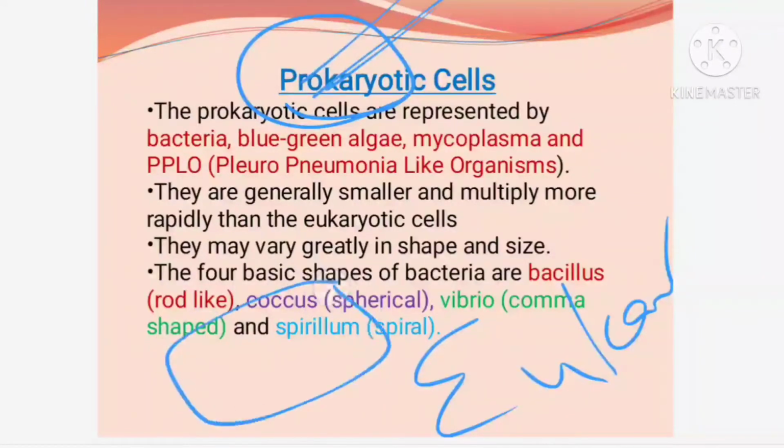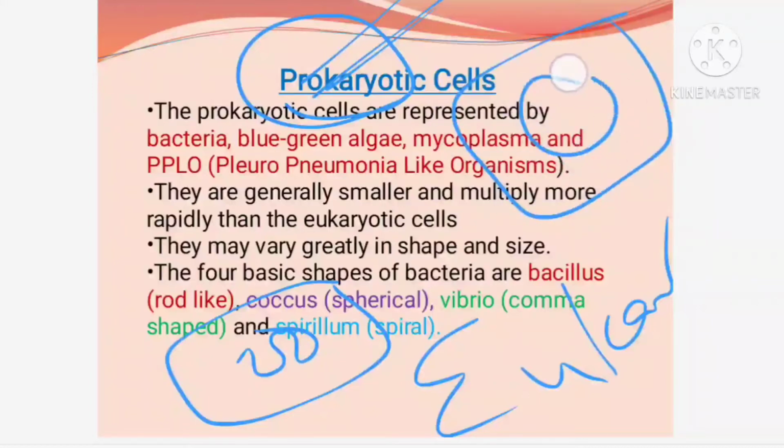Somewhere in the center of the cell, you can find the DNA is present. The nuclear membrane is absent in case of what? Prokaryotic cell. But in eukaryotic cells, nuclear membrane is present. Inside that only the DNA will be present. So, that is the difference between prokaryotic and eukaryotic cells. Other than that, you do have many differences, which one by one we are going to list out. First, we are going to discuss in detail about prokaryotic cell.